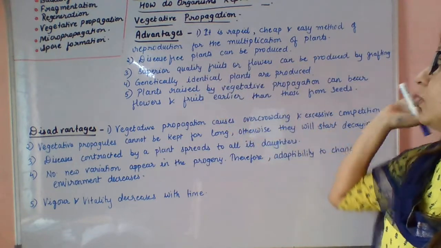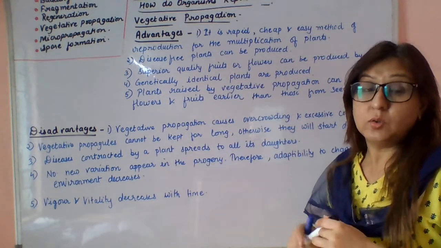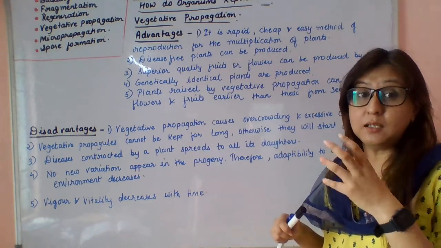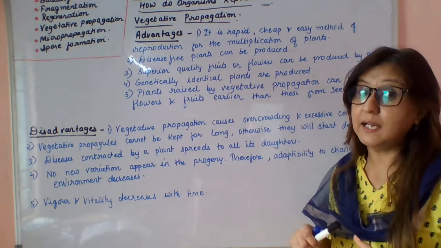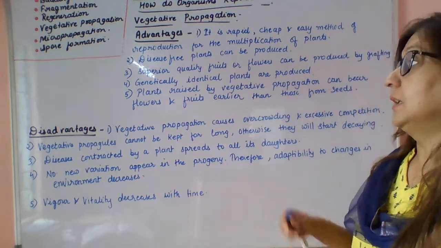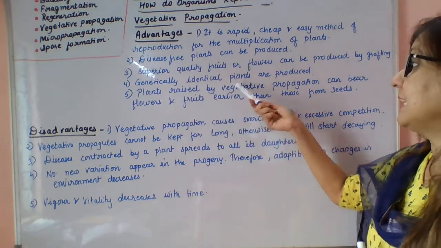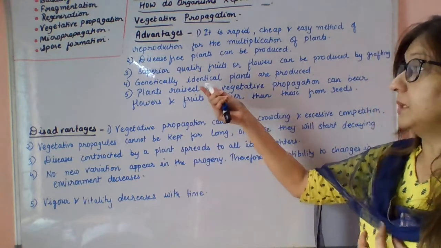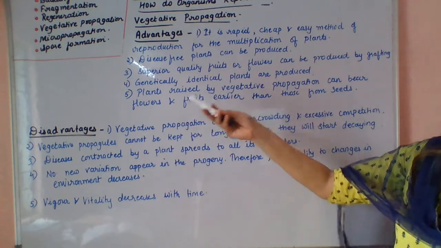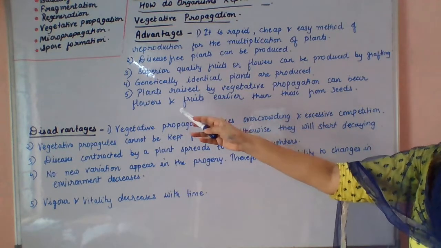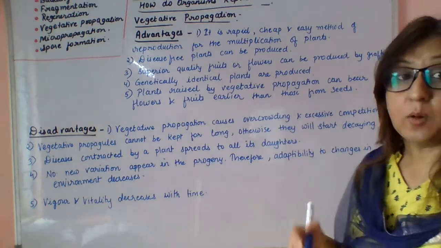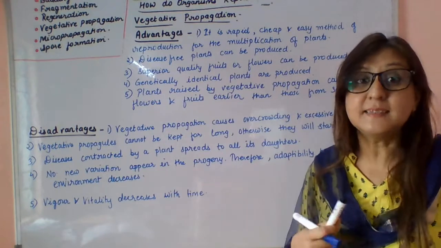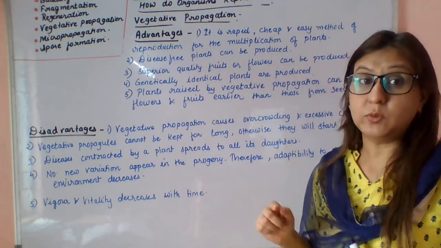Next, superior quality of fruits and flowers can be produced by grafting. As I told you, grafting produces superior quality flowers and fruits. If we want two different colored flowers on a single plant, we can achieve it by grafting. Next, genetically identical plants are produced, because it is an asexual mode of reproduction. Next, plants raised by vegetative propagation can bear flowers and fruit earlier than those from seeds. Definitely the process is faster, so it takes less time compared to plants produced through seeds.